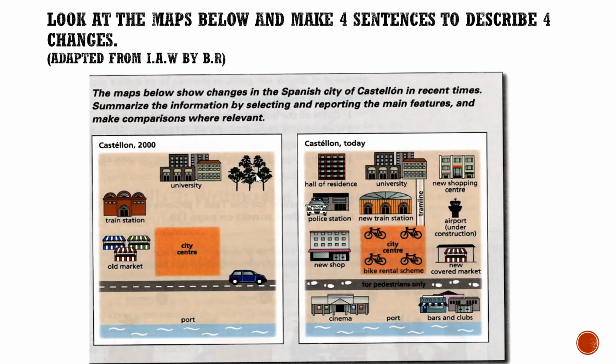So this is description and comparison of the given change. Am I right? Less green is the comparison part, but has been replaced by a new shopping center is the description of the change. Okay.